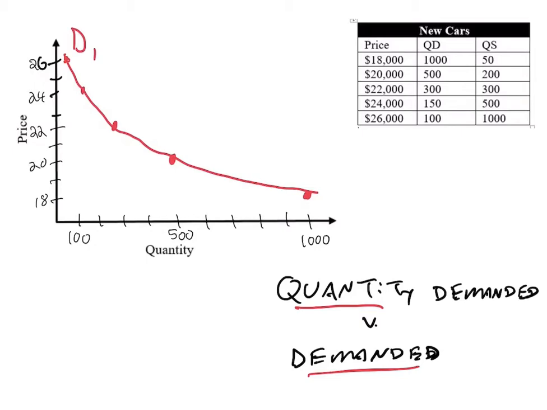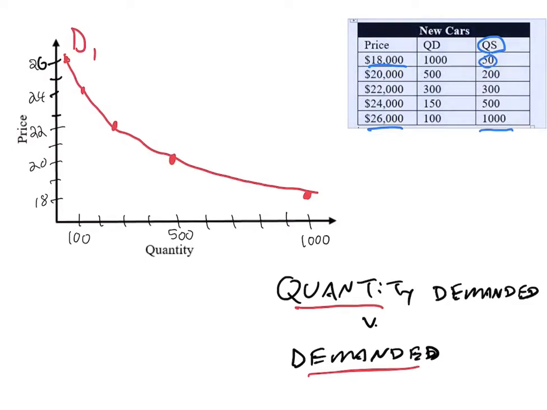But before we do that, let's take a look at supply. The same thing goes for supply. We have quantity supplied, so we have QS at all these different prices. The law of supply says that at higher prices, producers, people selling cars, are going to want to sell a lot. They'll be willing to sell 1,000 cars at $26,000 for this mid-level car because there's more of a profit. At $18,000, they don't want to sell much. Maybe that's just barely making a profit, so they only want to supply 50 of them.